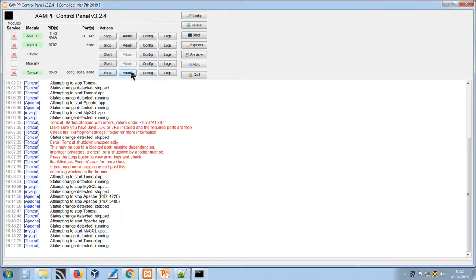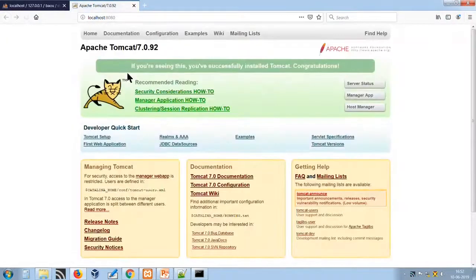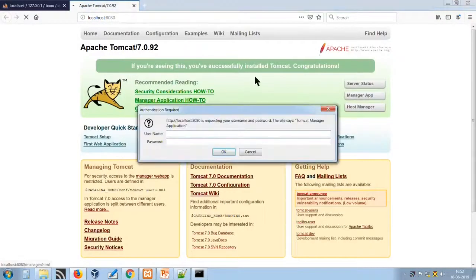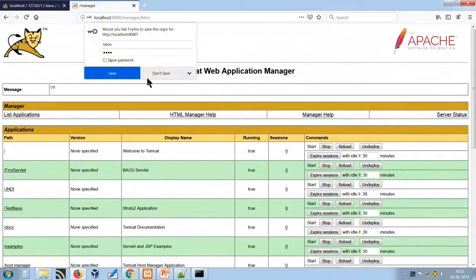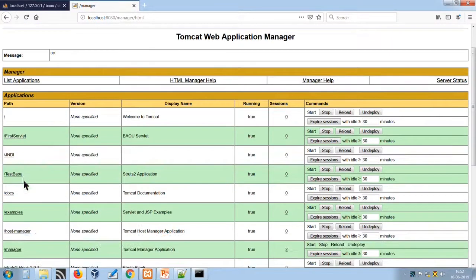Server is started. You have to configure the Tomcat server before executing this, because it will always ask for the ID and password. We have kept BAOU as the username and the password is also the same. You can change it in the users XML file. So our file is JNDI. Okay, so execute it.